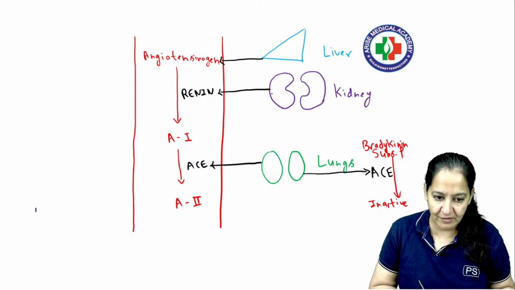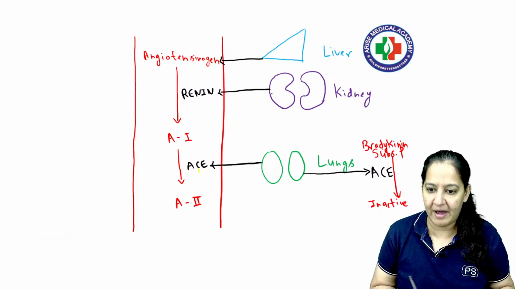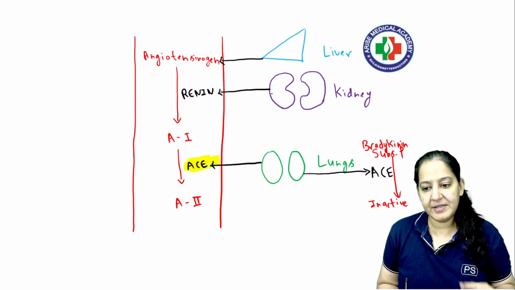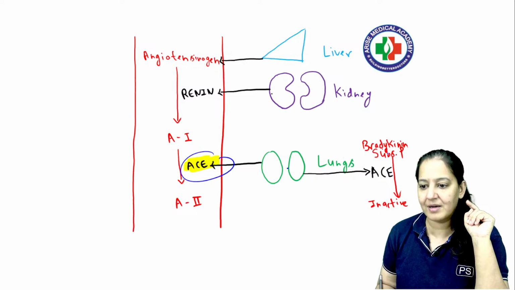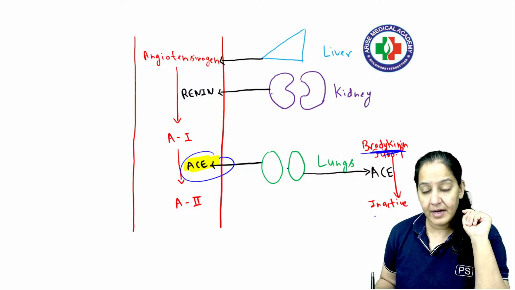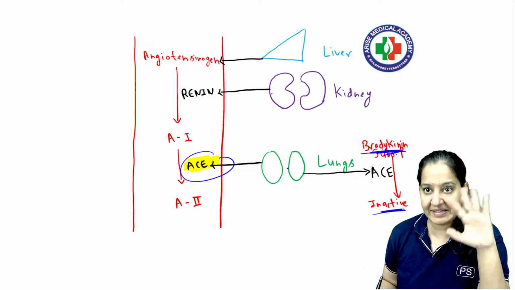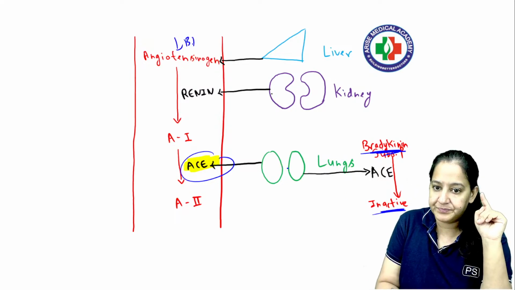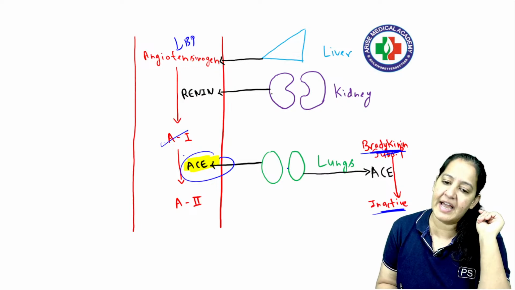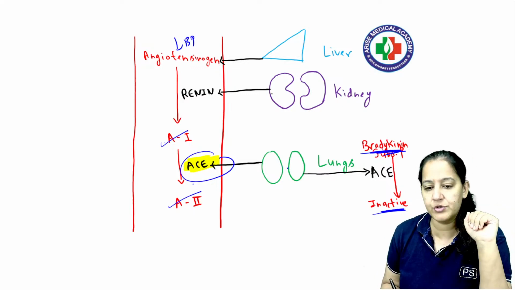What are the two functions of the ACE? See the beautiful diagram I have drawn. This is the ACE enzyme. It is doing two functions. Normally in the lungs, it converts bradykinin into inactive substance and prevents the cough. So it is useful for us, है ना? But whenever there is a fall in BP, at that time it converts angiotensin 1 to 2. It is also useful to us, है ना?